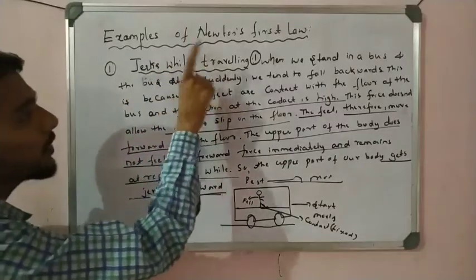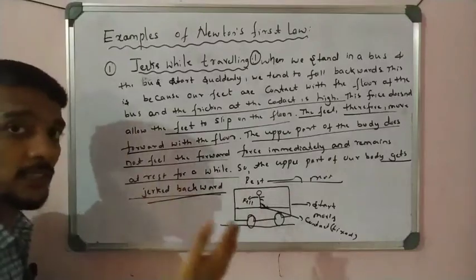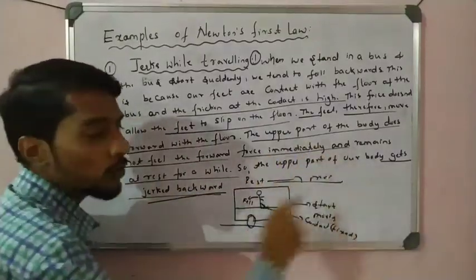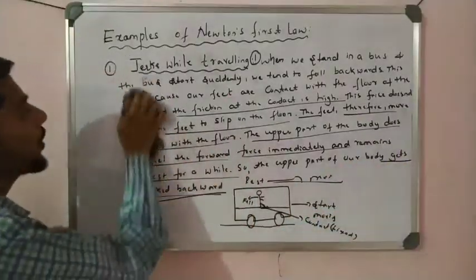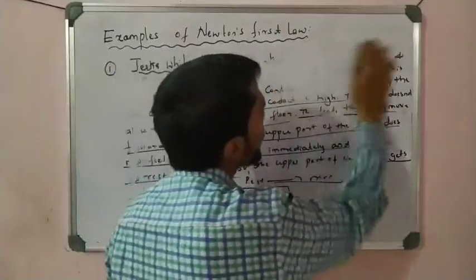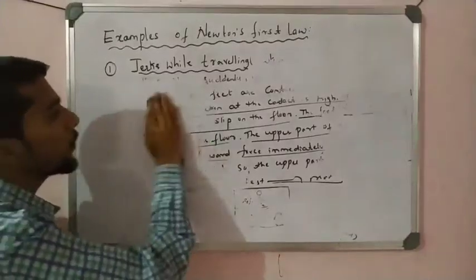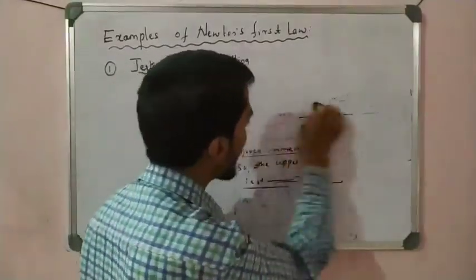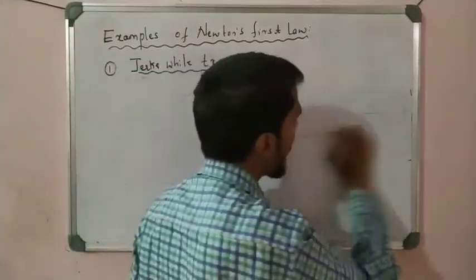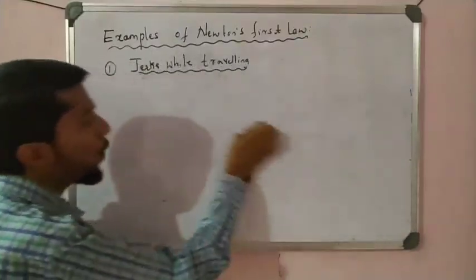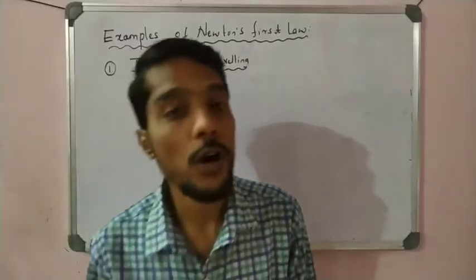Jerk while traveling. The first jerk is backward, when going from rest to motion. Now the other jerk is forward. Why? Because of motion to rest. So the second jerk, from motion to rest, is forward. The body moves forward when the bus suddenly stops. Please learn that by heart. Practice that whole paragraph, because it is very important for the examination. They ask why the body jerks backward while traveling in the bus, so you have to write all those points.